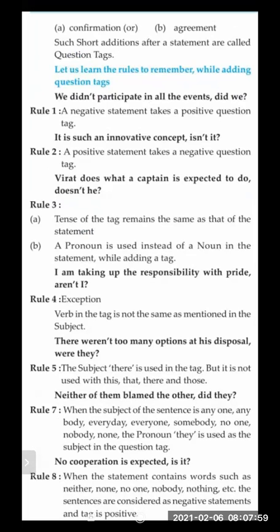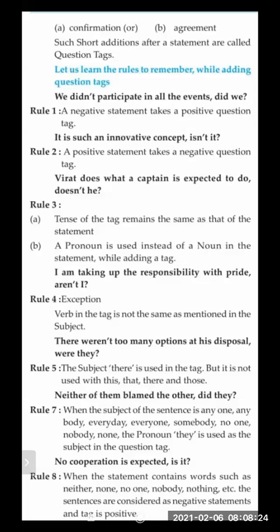Okay, let's see the further rules. Let us learn the rules to remember while adding the question tag. We didn't participate in all the events. Now the sentence you can read: we didn't participate in all the events, then there is a comma and did we, and a question mark. So rule 1 starts here.